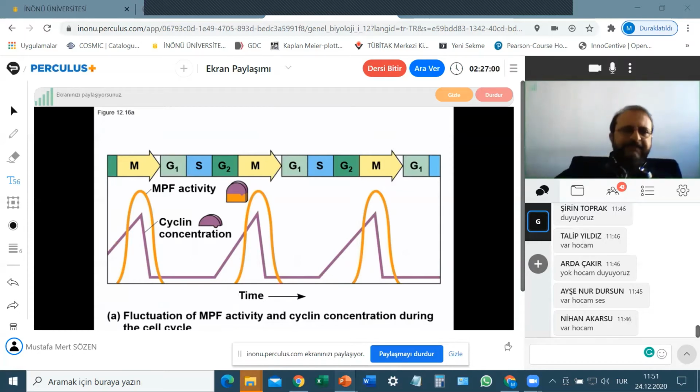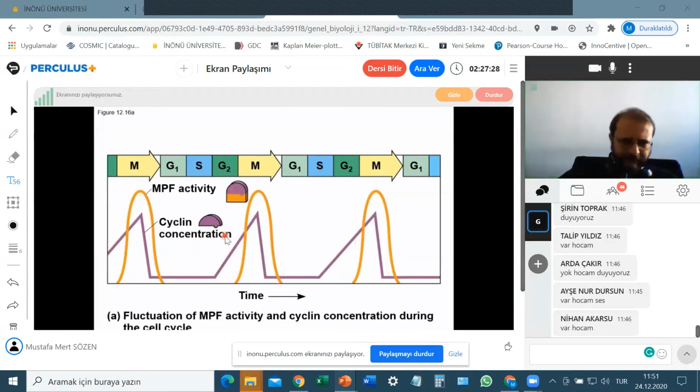This is the symbol of MPF. Okay, so when cyclin is bound to its cyclin-dependent kinase, when these two proteins are bound to each other, the CDK is active.